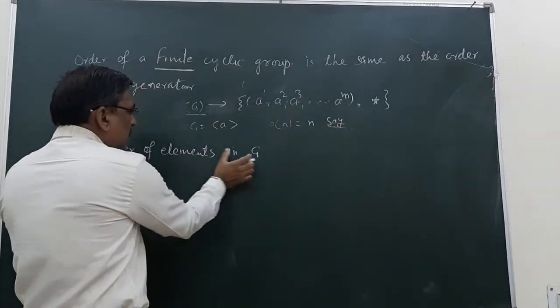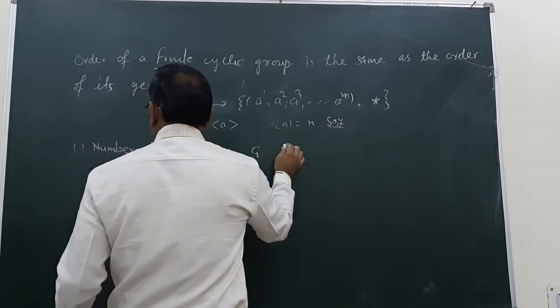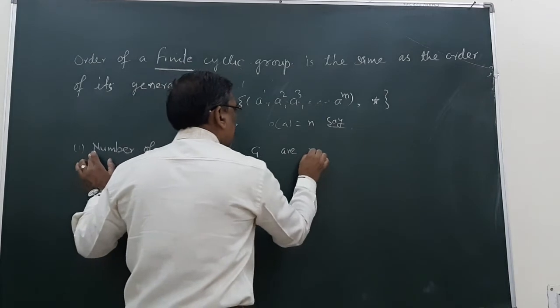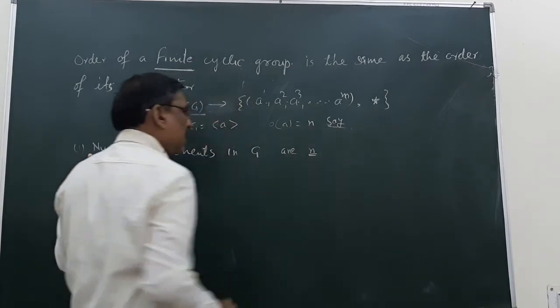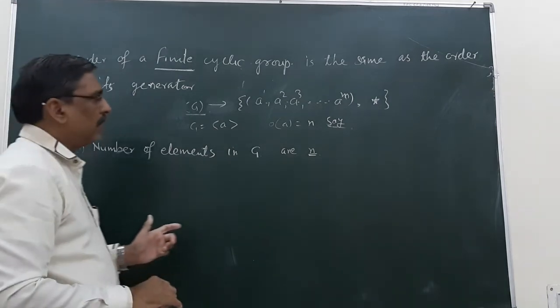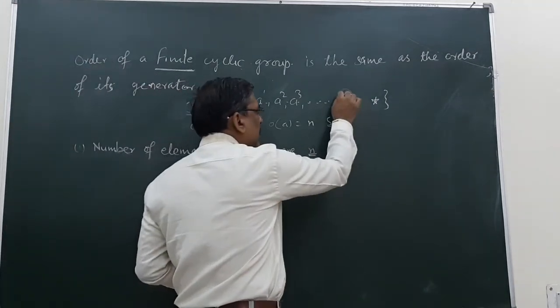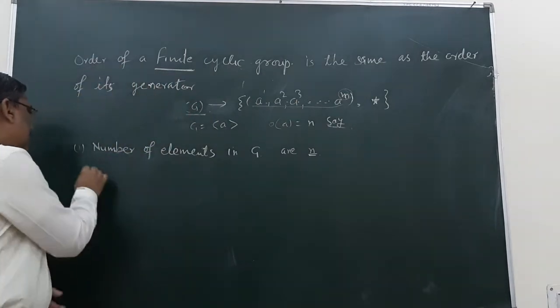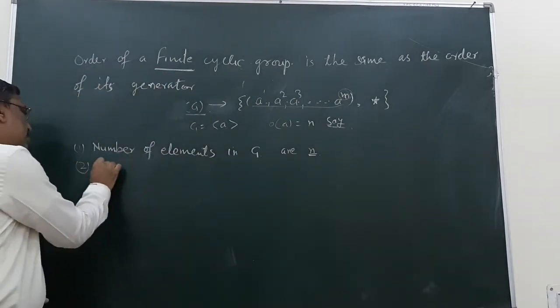Number of elements in G are n, first, and second, no distinct element.